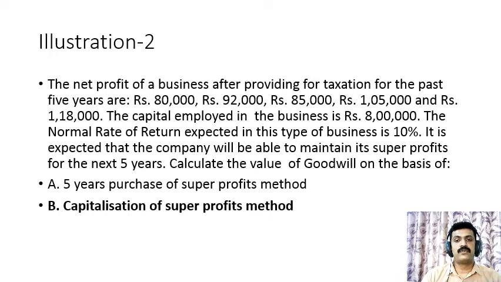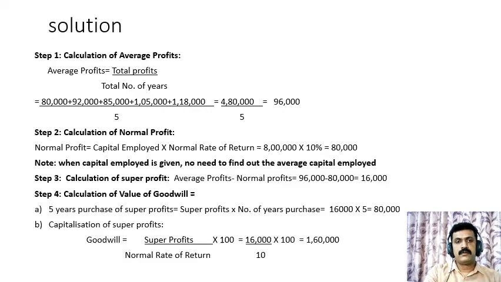Calculate the value of goodwill on the basis of A. 5 years purchase of super profits method, and B. capitalization of super profits method. Now let's move on to the solution part. In the first step, we have to calculate the average profits by using the formula total profits divided by total number of years. Here the last 5 years profits are given: 80,000, 92,000, 85,000, 1,05,000, 1,18,000. Add them, we get 4,80,000, divided by 5, 96,000 is the average profits.